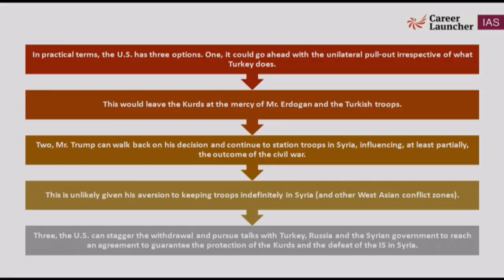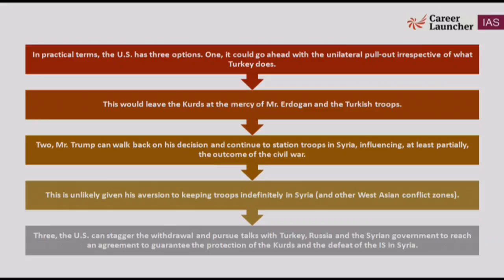Second is Mr. Trump can walk back on his decision and continue to station troops. दूसरा है कहे कि चलो यार गलती से बोला गया, but I will still continue to station my troops in Syria, which is not possible because he has decided to get troops out of Syria and also from other West Asian conflict zones. So now USA is not in any mood to deploy its troops in other countries. Third one is US can stagger the withdrawal and pursue talks with Turkey.